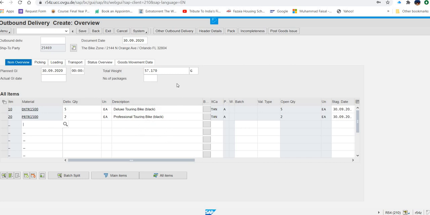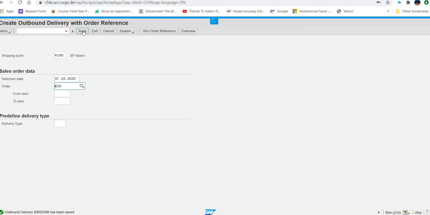Now you will just press save here. Nothing more required to enter in this step. You will just press save and a shipping document number will be generated that you have to note down. Be careful. So it is 8, then 4 times 0, 388.